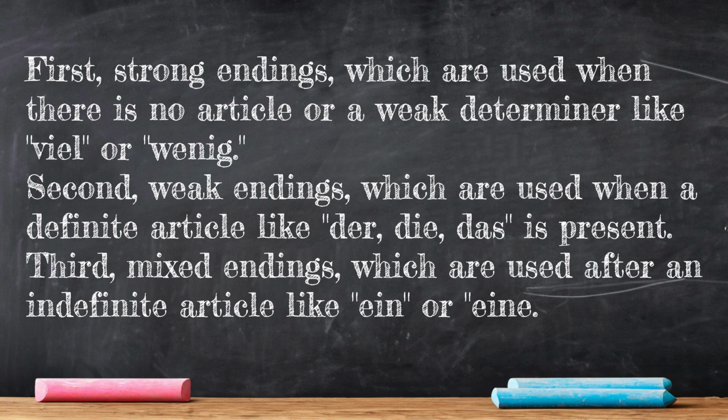Types of adjective endings. There are three types of adjective endings. First, strong endings, which are used when there is no article or a weak determiner like viel or wenig. Second, weak endings, which are used when a definite article like der, die, das is present. Third, mixed endings, which are used after an indefinite article like ein or eine.